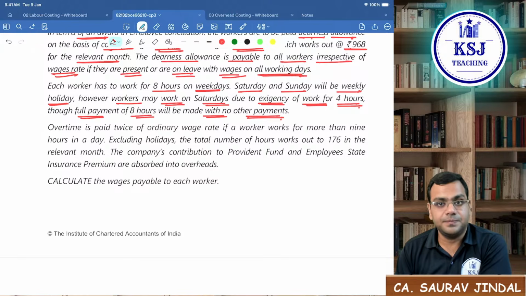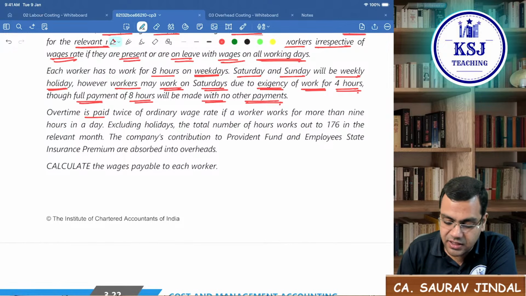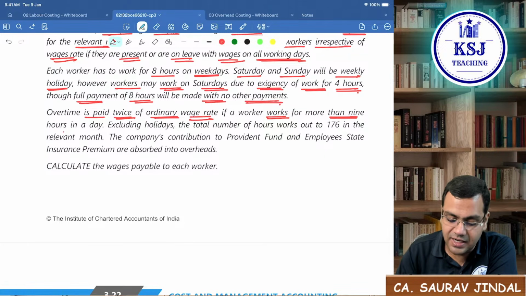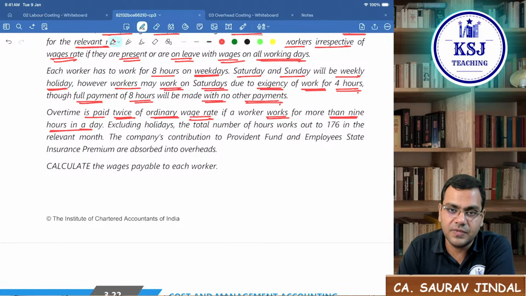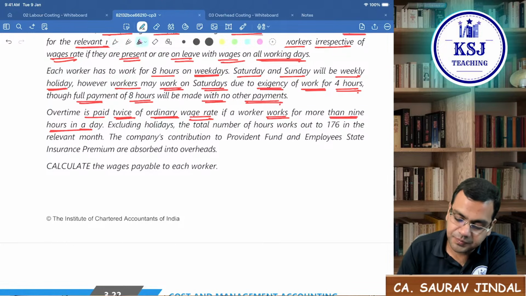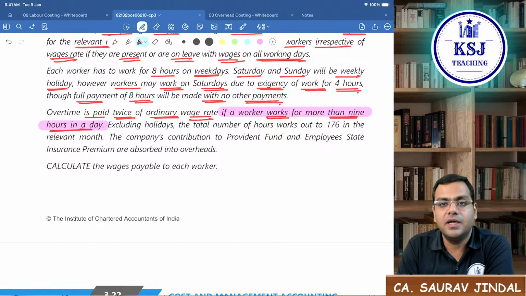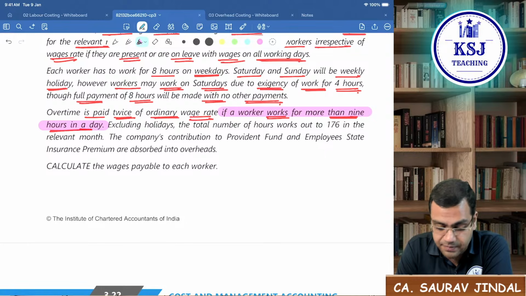Now, overtime. How to pay overtime? The overtime is paid at twice the ordinary wage rate if a worker works for more than 9 hours in a day. So what the condition says is that if on any day the worker is working for more than 9 hours, he is entitled to overtime.